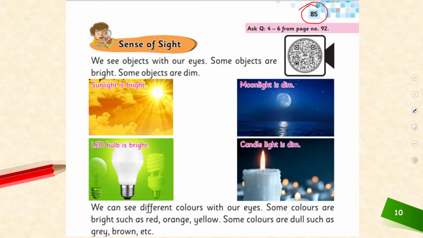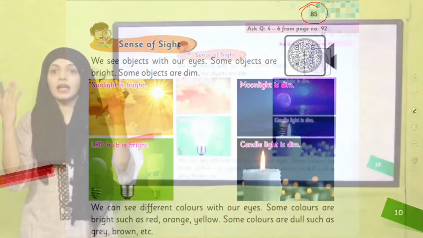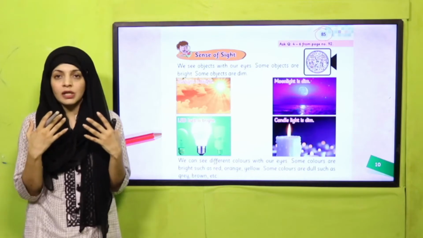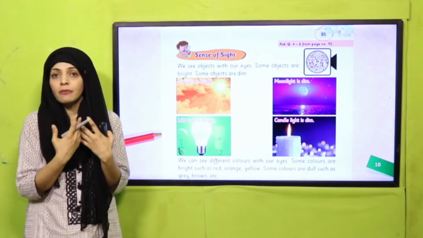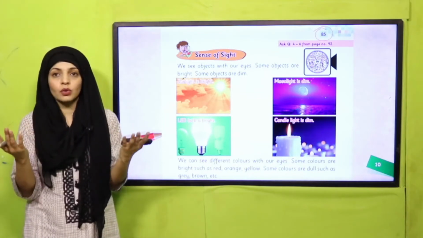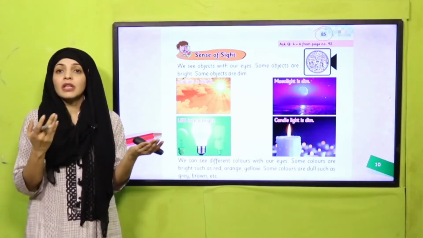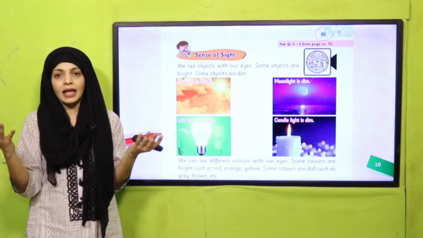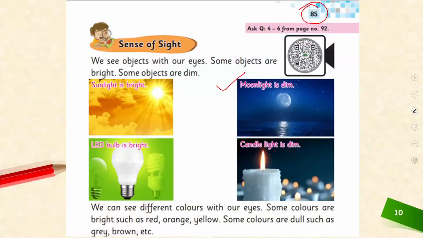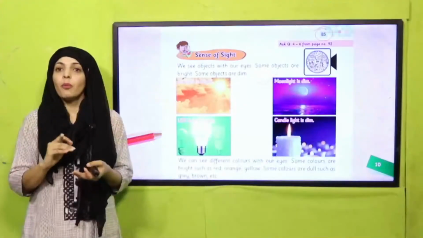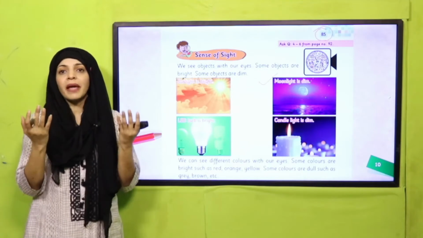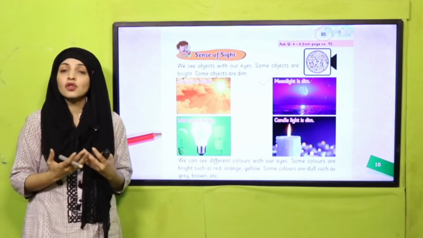Whenever it's daylight, when you look towards the sun, you must never look towards the sun because it's extremely harmful and the sun rays are very bright. When it is daytime, look how much bright light there is everywhere. Whereas when you compare the moonlight, it is dim light. It is not very bright, it is a little dark at night, and in the day, when it is daytime, everything is so bright.